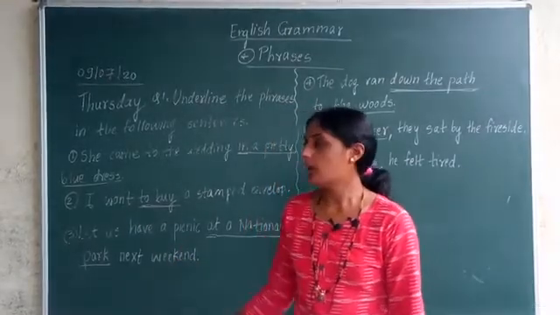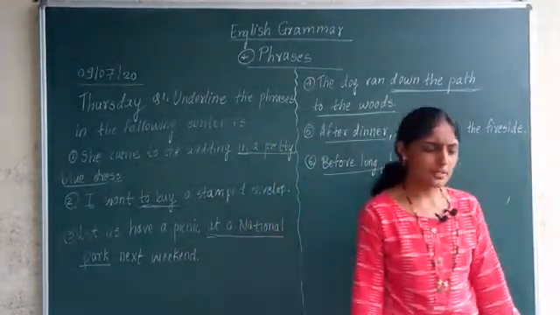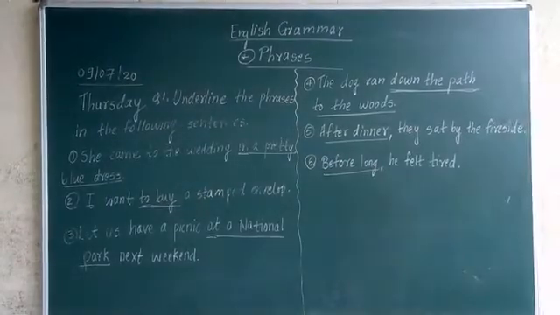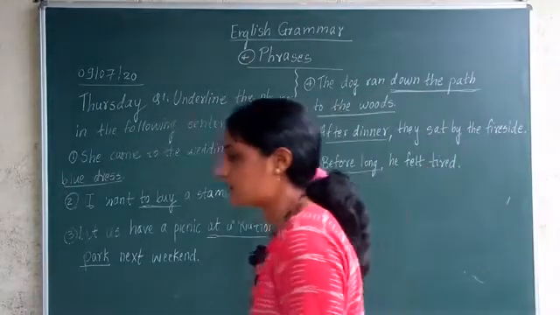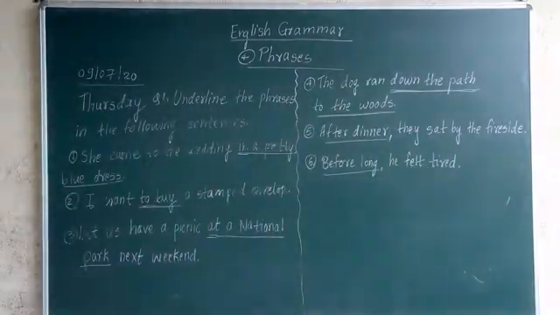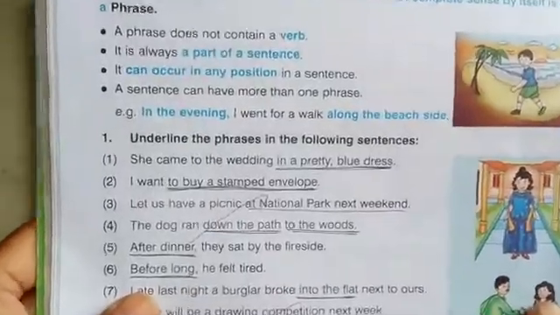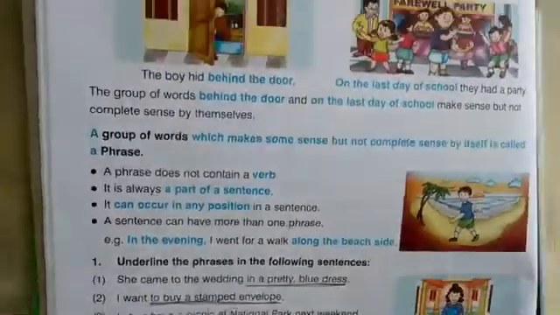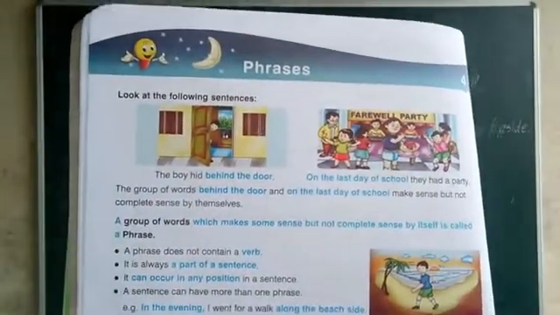In this way, we have studied how many examples? We have studied 6 examples of phrases. How many examples? 6 examples. I will just show you those 6 examples. What you have to do? You have to write down all these 6 examples. I am showing you. Question number 1. Underline. See, like this is the lesson. Phrases. Lesson number 4.